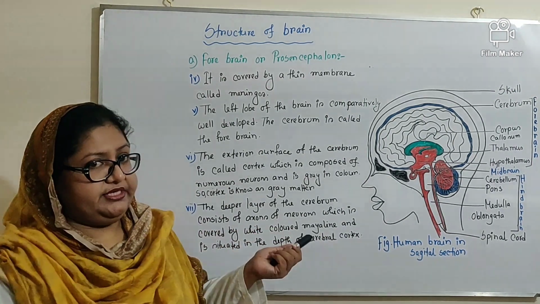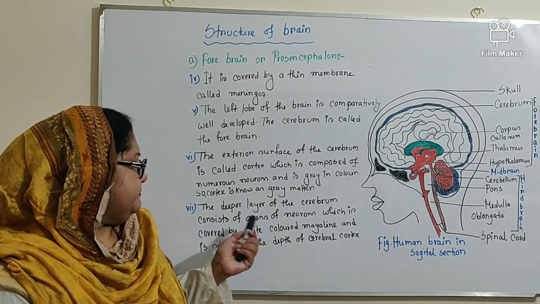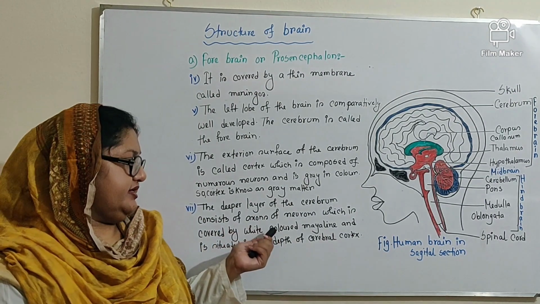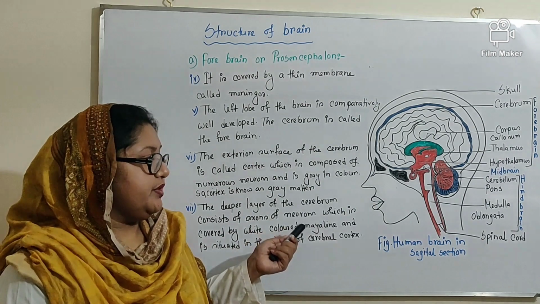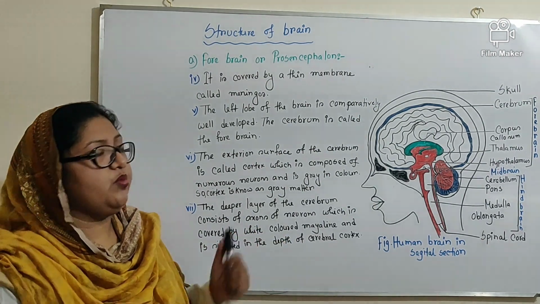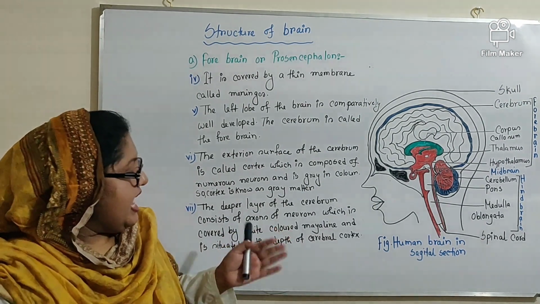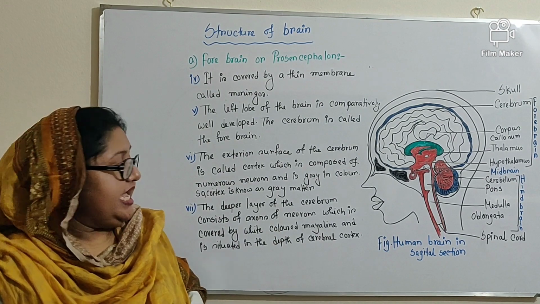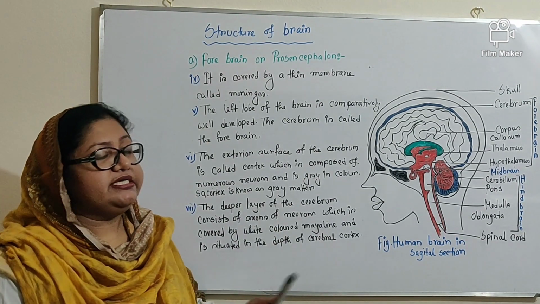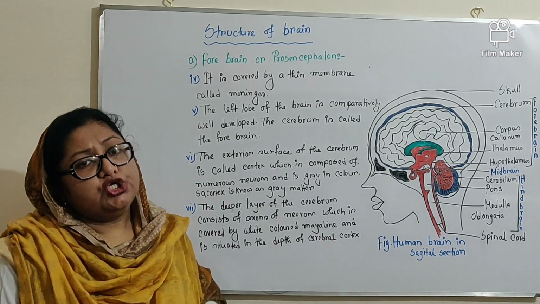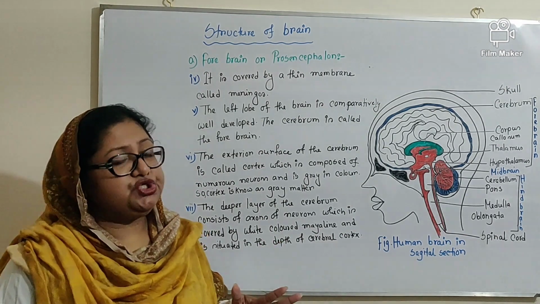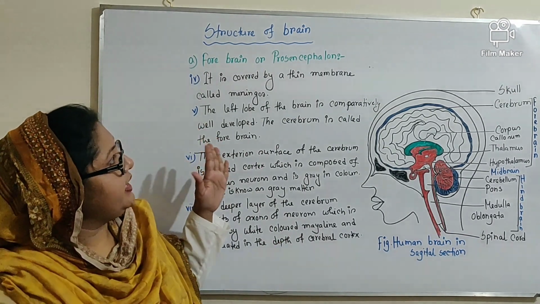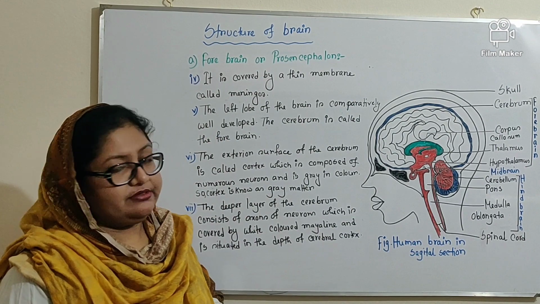The deeper layer of the cerebrum consists of axons of neurons, which are covered by white myelin, and it is situated in the depth of the cerebral cortex. So this is the structure of forebrain or prosencephalon.